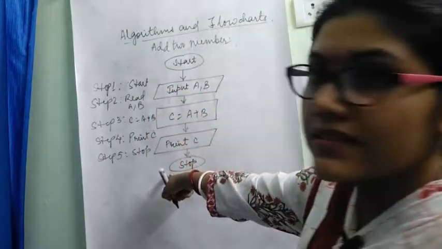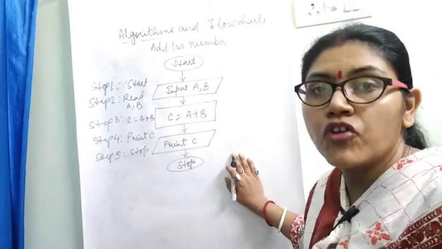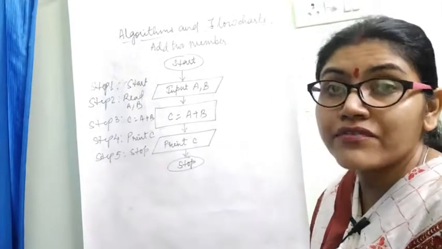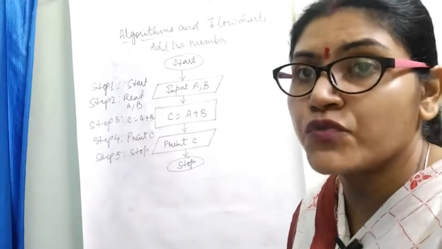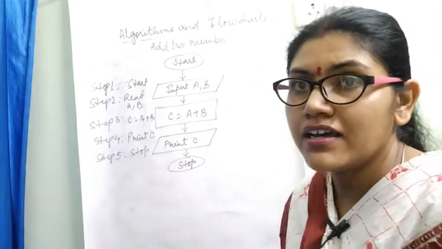See, this I showed you in the algorithm. Same thing we have done in the flowchart. Only we have used the symbols, the boxes, to show the process. Okay, now we can see more.